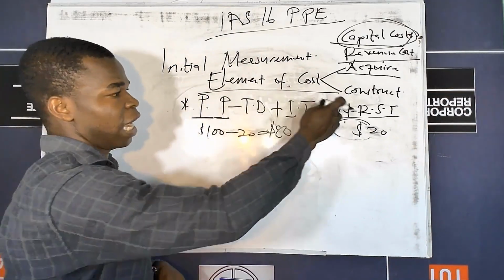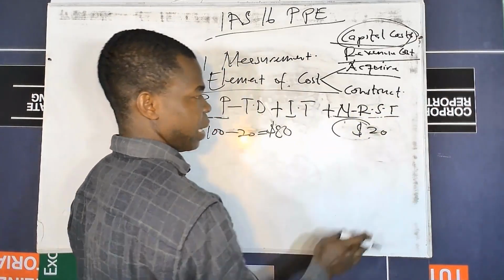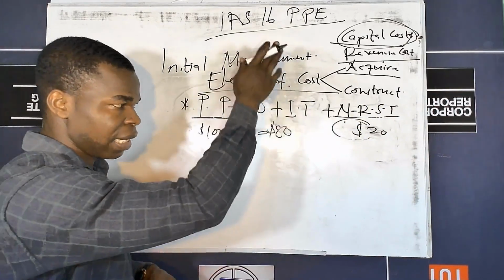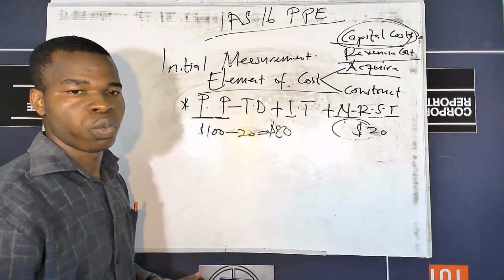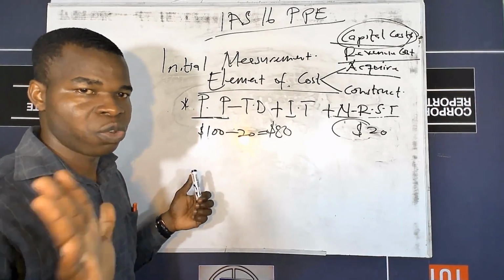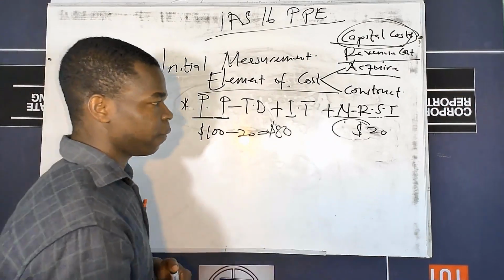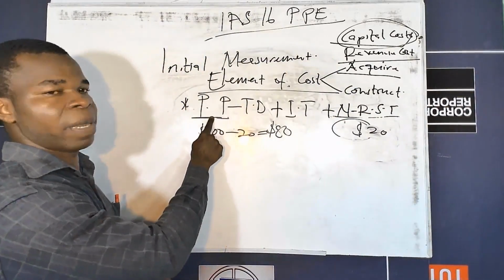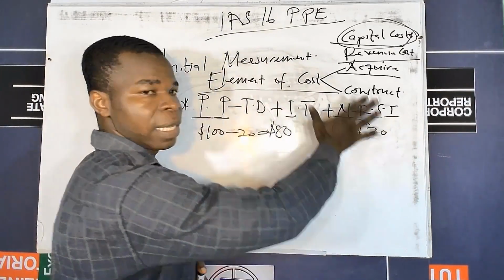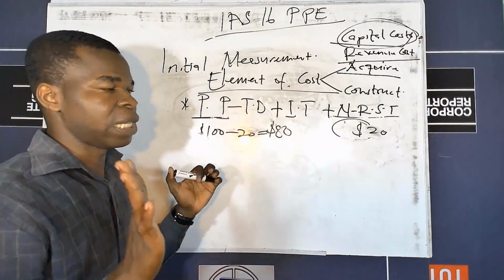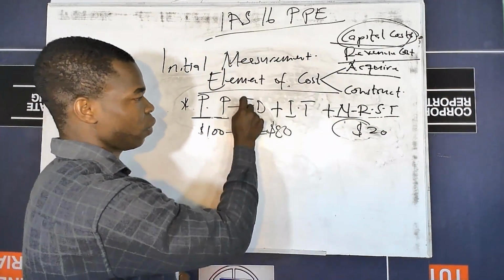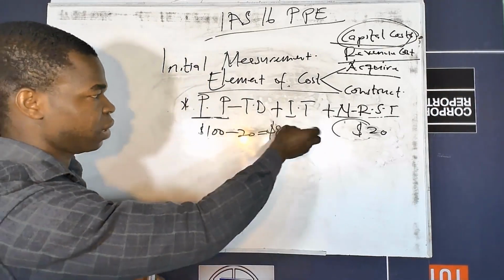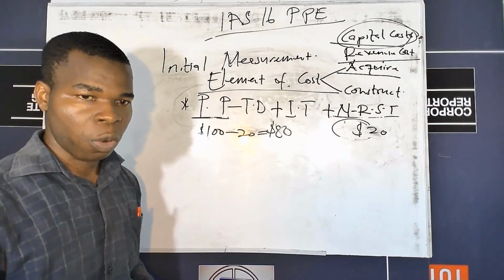Again, if you have non-refundable sales tax and it is just lying like that, it is not included in the purchase price. What do we do? We don't touch it at all. We don't treat it at all. So if you have a refundable sales tax which is not included in the purchase price, but it's just lying idle, it's just in the question, you don't touch it, you don't treat it at all because it doesn't form part of the cost. That is the first thing and the first exceptions to the element of costs.